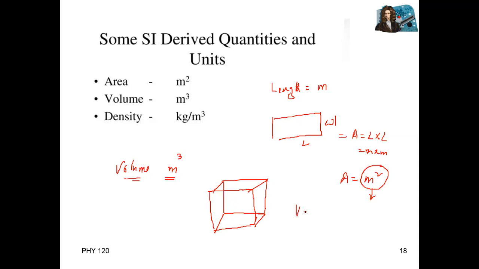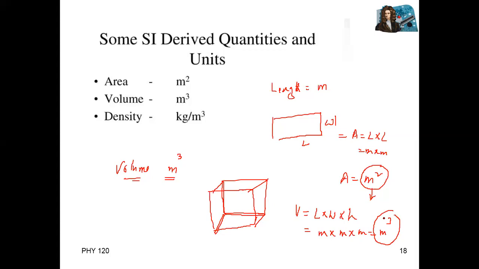So we know that volume of this body equals what? Length times width times height of this body. For example, if one side is length, second side is width, and one is height. So what is the unit of length? The length is a distance, so meter. What is the unit of width? Again meter. And what is the unit of height? Height is also distance, so meter. So meter cube, cubic meter, and this is actually derived from basic units.